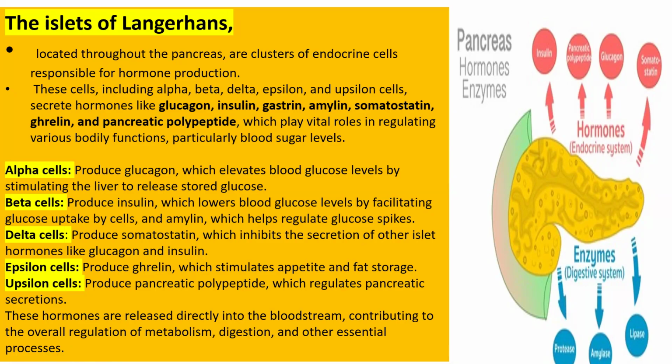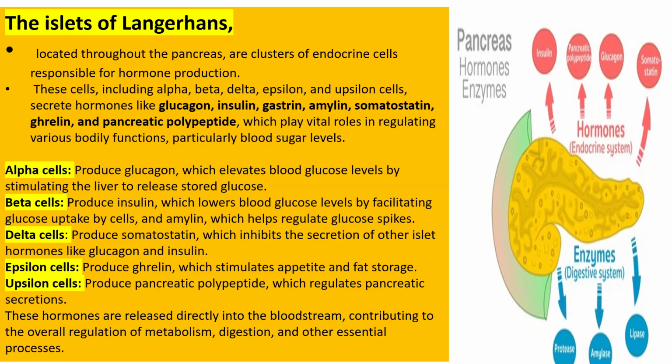Alpha cells produce glucagon, which elevates blood glucose level by stimulating the liver to release stored glucose. What is the stored form of glucose? The stored form of glucose is glycogen. So alpha cells produce glucagon, which helps in increasing blood glucose level.